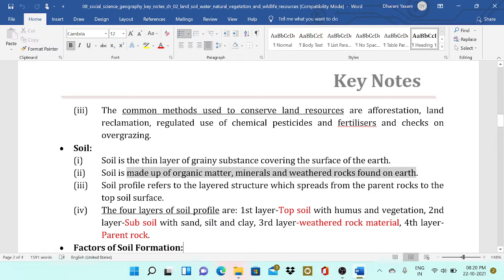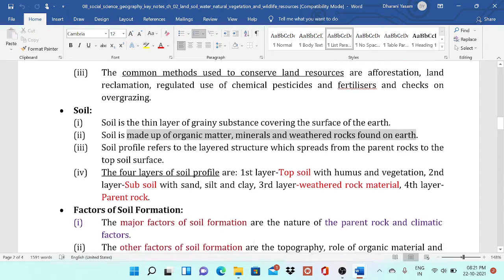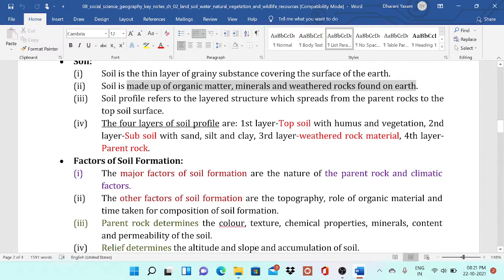The third layer is weathered rock material, which is the breaking down of the rock material. And the fourth layer is parent rock, which is not used for cultivation at any cost. Factors of soil formation. What are the major factors of soil formation? They are the nature of the parent rock and climate. The other factors of soil formation are topography, the role of organic material, and the time taken for the soil formation.